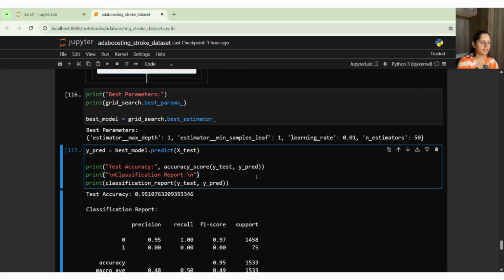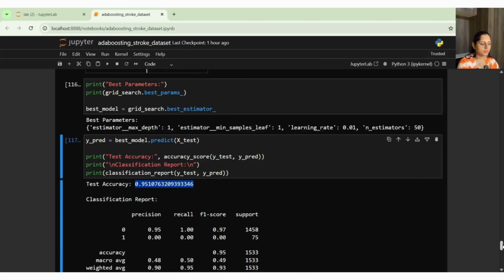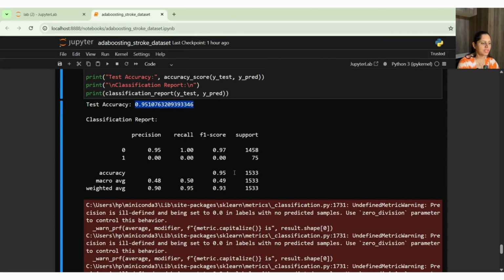Then we are getting the accuracy. The accuracy percentage which we are getting is 95% here, which is a good number, right? As compared to our normal algorithms, boosting will give you better accuracy. So hence proved. Then we have the classification report.